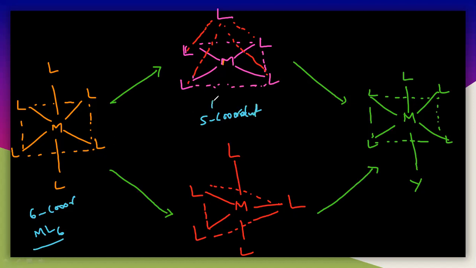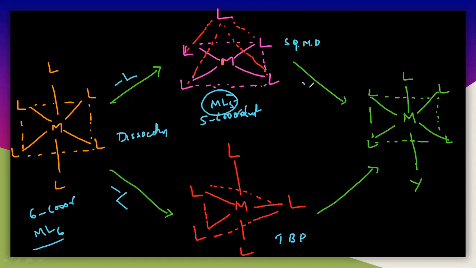This is nothing but ML5. So it is first dissociating, that is minus L. Here also minus L. First dissociation will take place. Hence, it is a dissociation mechanism. So it is making two types of geometries. This is a trigonal bipyramidal structure, and this is a square pyramidal structure. This is a 5 coordinated system.